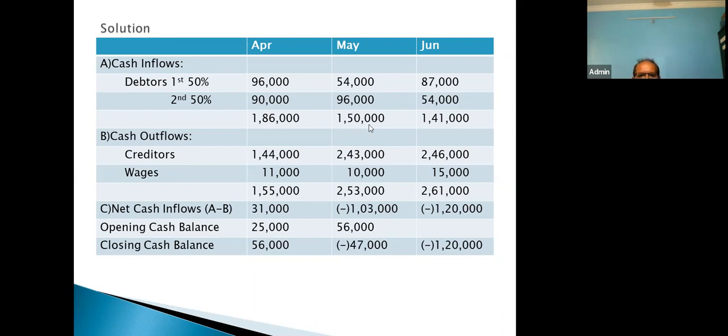Now please listen to what I'm sharing with you. Had it been given some other inflow, it would have been shown over here, but we haven't been given any other cash inflow. We have just been given sales. But suppose the company would have taken a loan, say 1 lakh rupees in the month of May, where would this 1 lakh of rupees have been shown? Had it been information about loan?